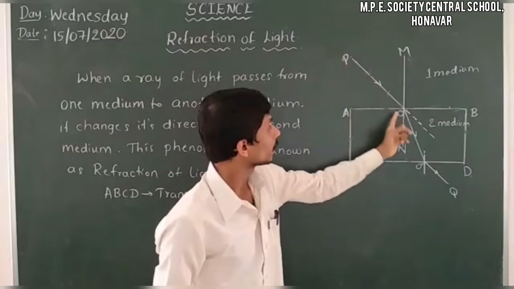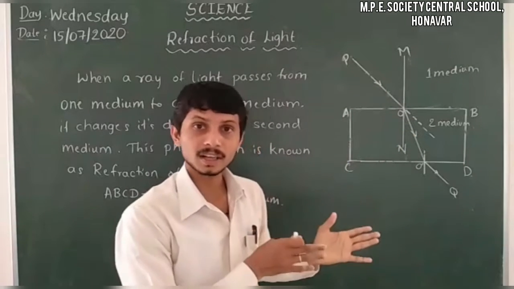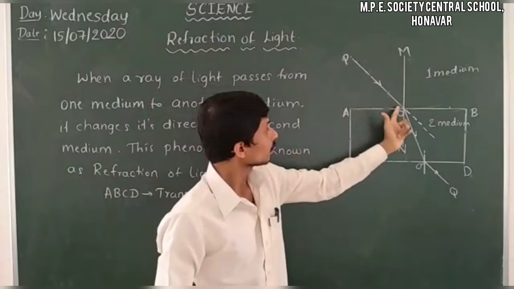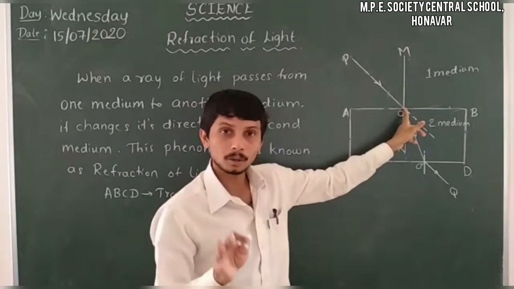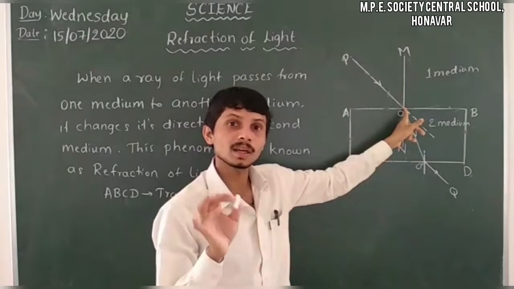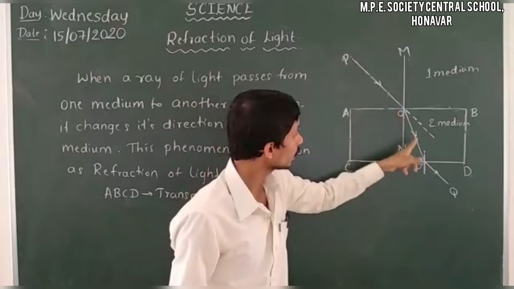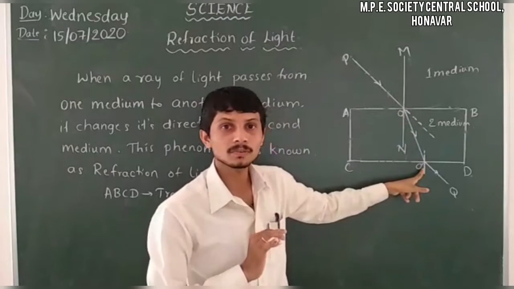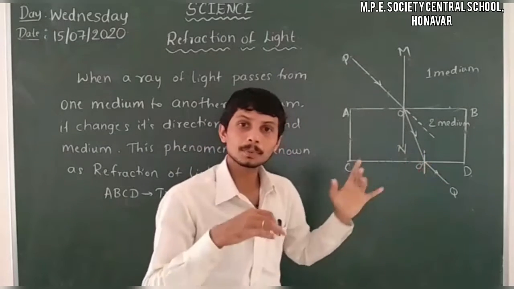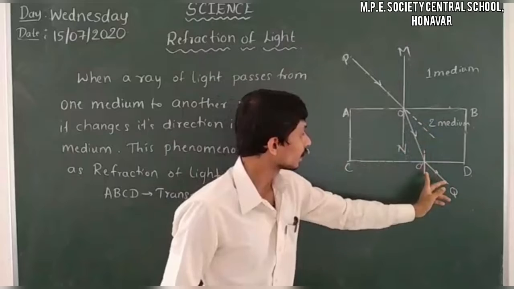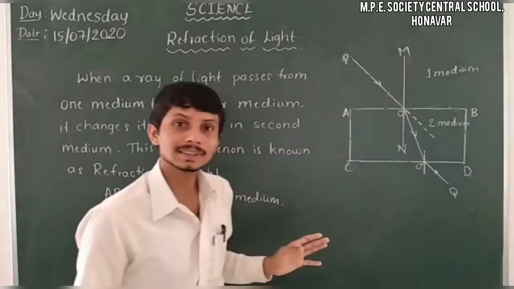So here OP is the incident light, as we already learnt in the reflection of light. So OP is incident on the point of incidence on the surface of the second medium. After that it will refract. That means OO dash is the refracted light. And then after that the light emerges out. That means O dash Q is the emergent light here.